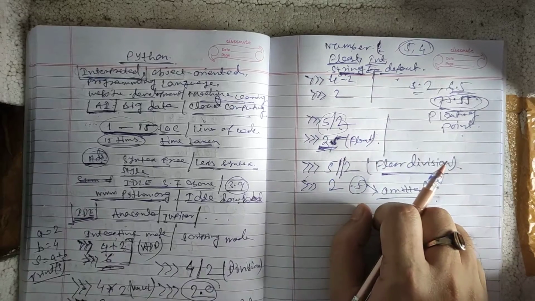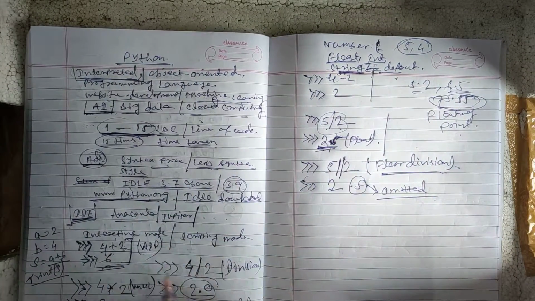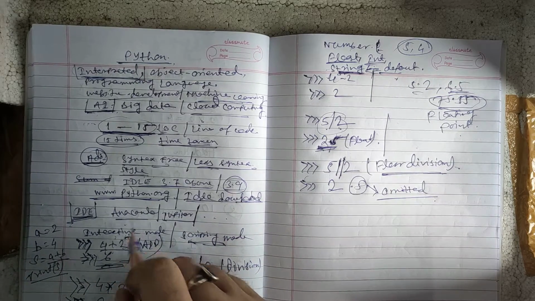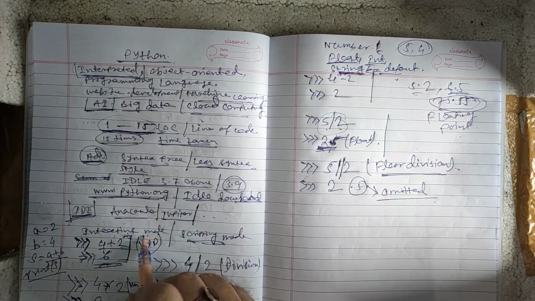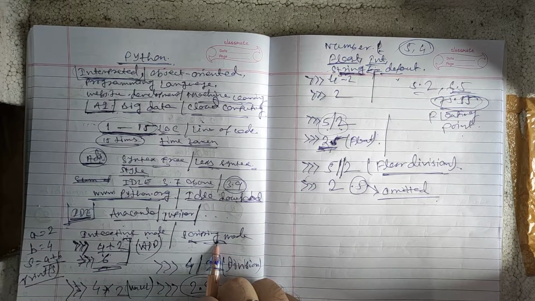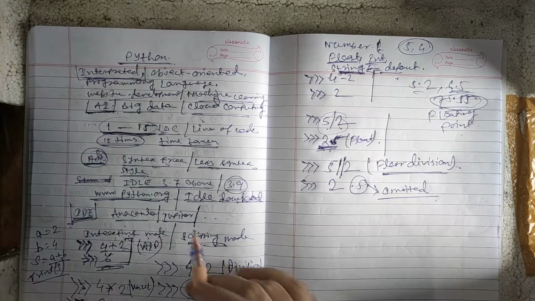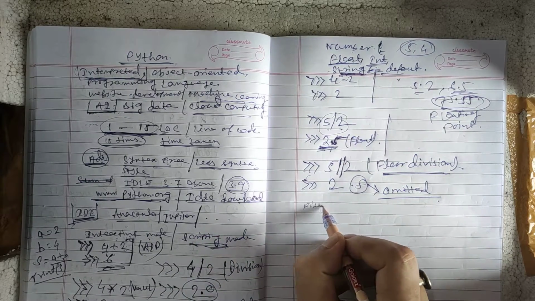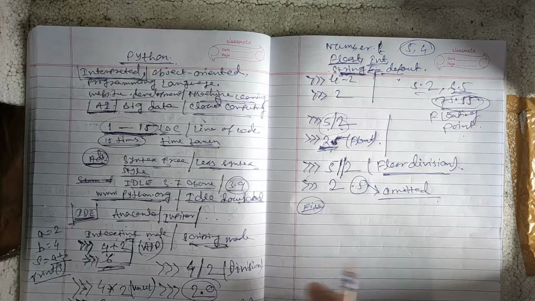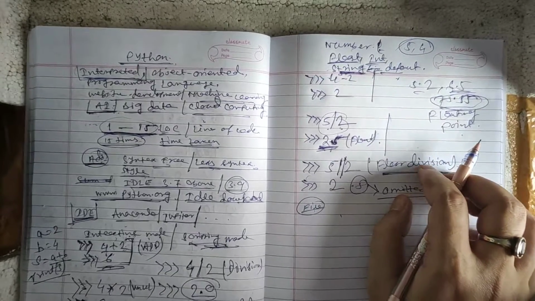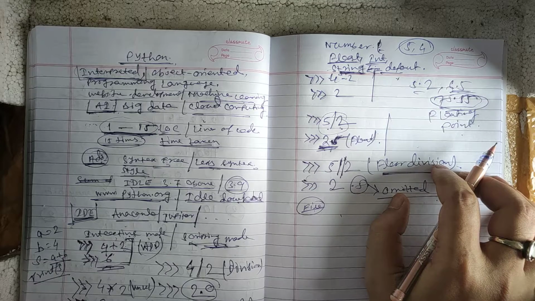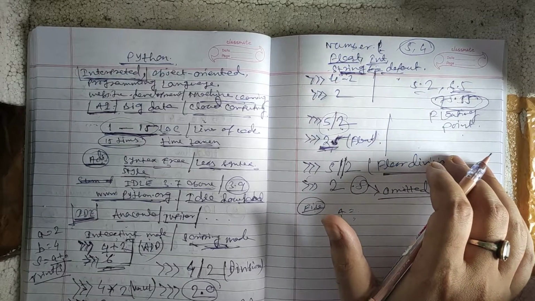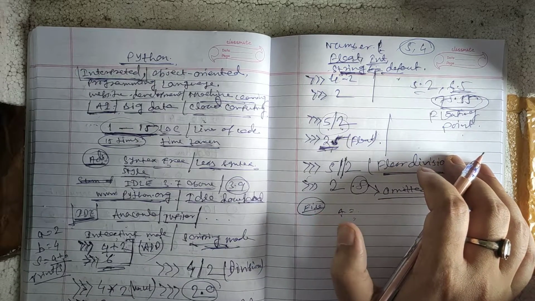So these are the basic operations in Python's interactive mode. All these operations can be done in scripting mode also. I will show you in the practical. When you open IDLE, there is a File option. When you open a new file, a different mode opens, called scripting mode. In that mode you write A equal to one value, B equal to another value, and then you can add them.